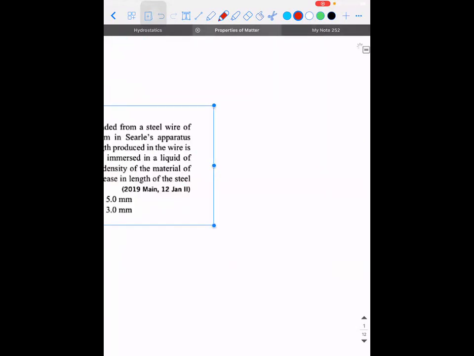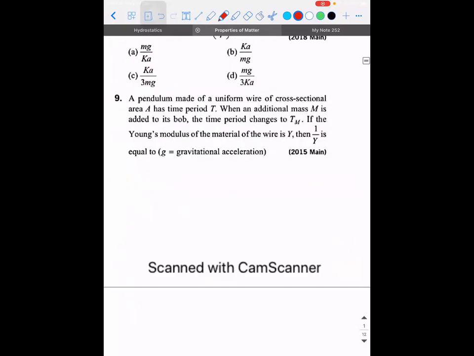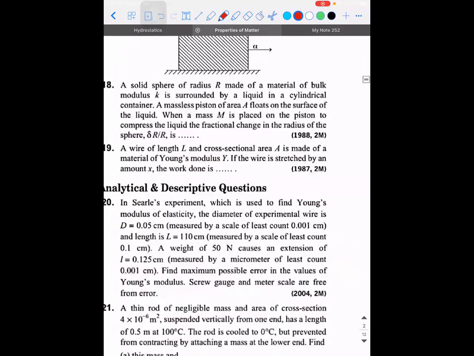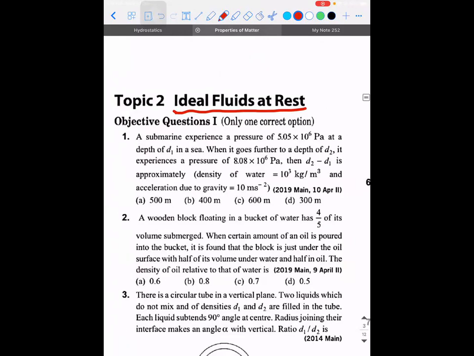So we'll move to the next concept, that is ideal fluids at rest. Try the first question.